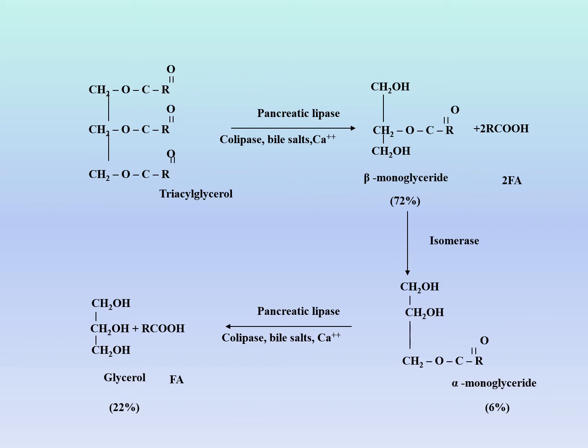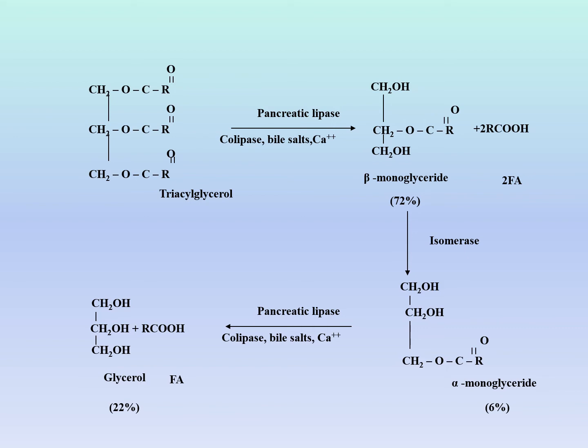So this compound is called glycerol with one fatty acid at the beta position, so it's called beta monoglyceride.